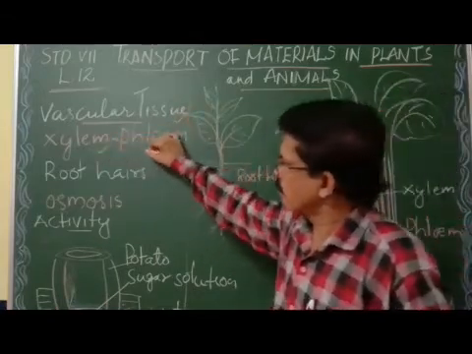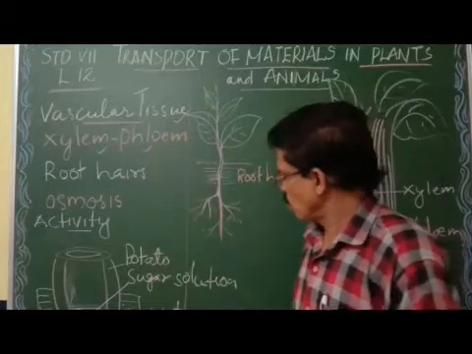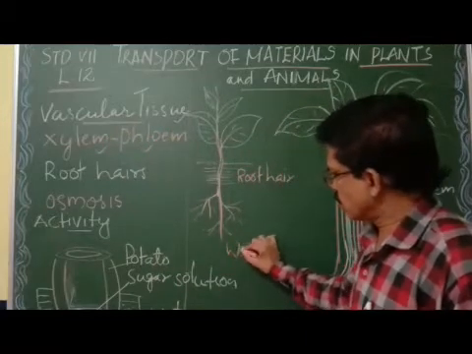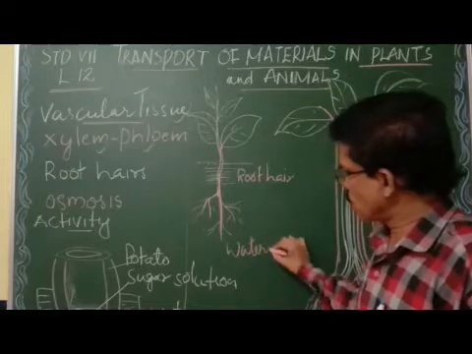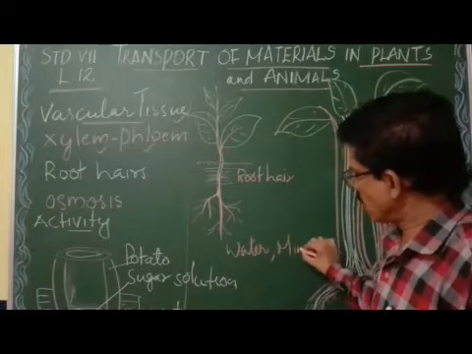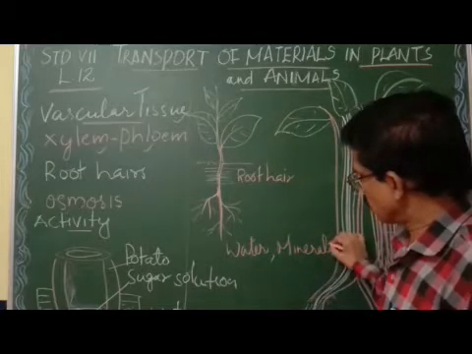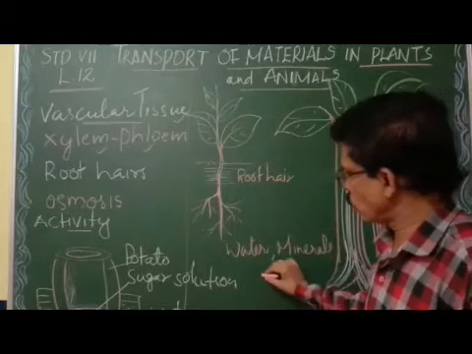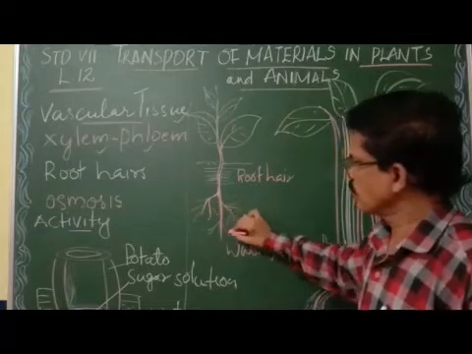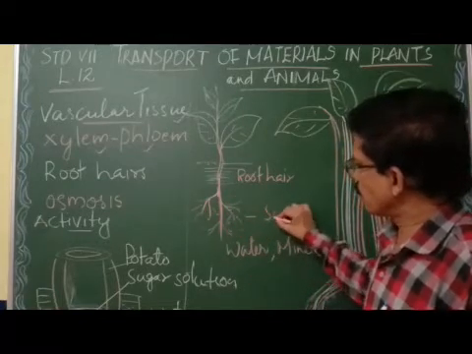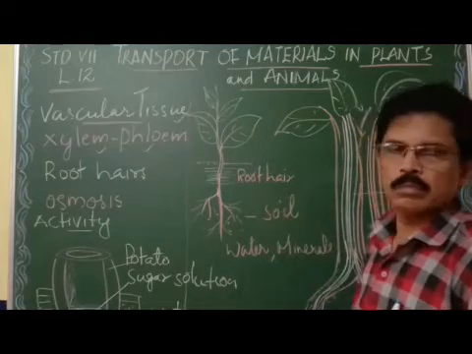Xylem transports water and minerals. Water and minerals are present in the soil.